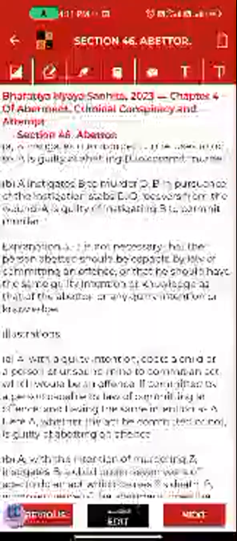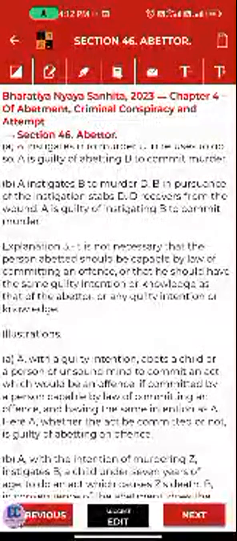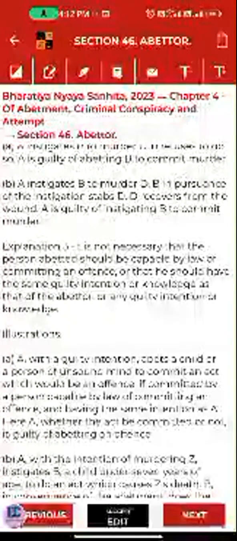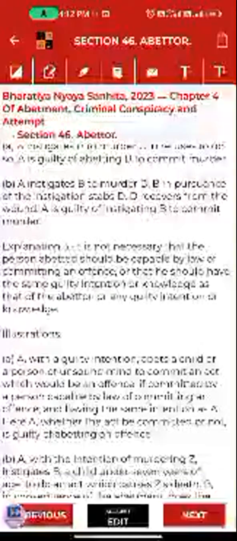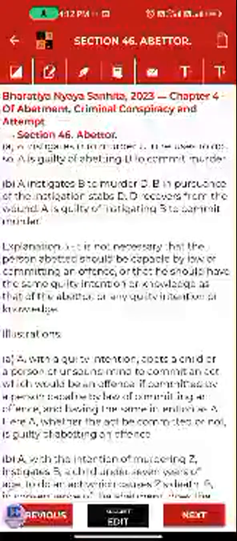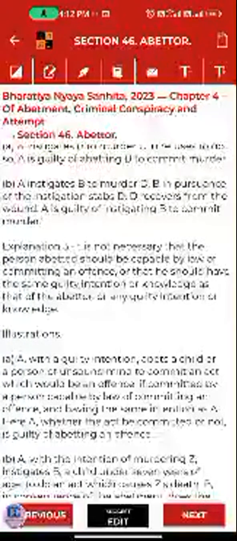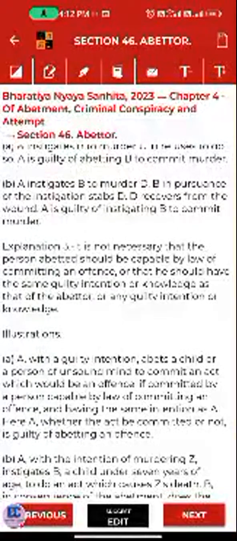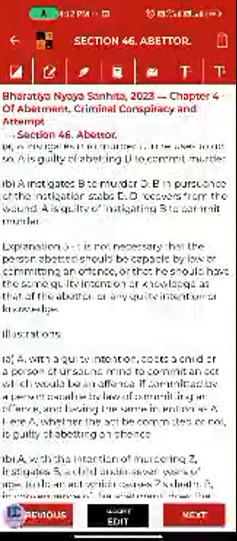Let's see explanation 3. It is not necessary that the person abated should be capable by law of committing an offence, that he should have the same guilty intention or knowledge as that of the abater, or any guilty intention or knowledge. It is simply saying, explanation number 3 is saying that the person who is influenced by the abater, the person who is abated, it is not necessary that he be a physically or spatially abled person.